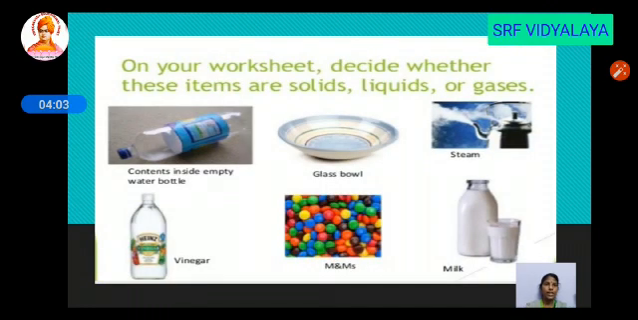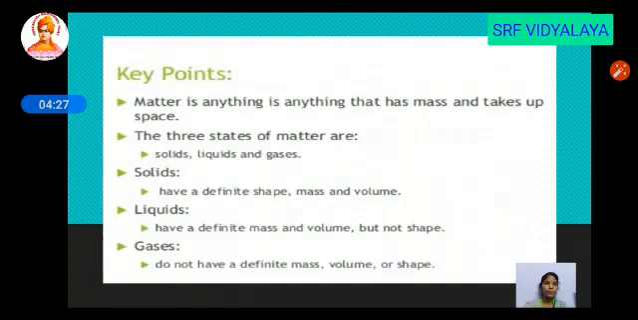So here are some pictures. So listen, can you classify these pictures as solid, liquid and gas? So here is the empty bottle, glass bowl, steam, vinegar and chocolates, milk. So can you classify these pictures under solid, liquid and gas? So it will be a small worksheet for you to prepare.